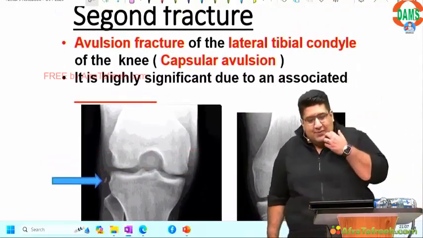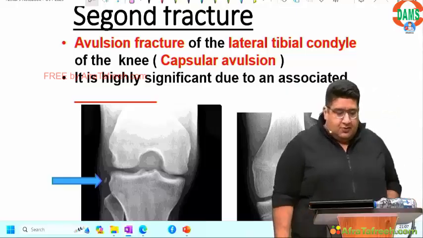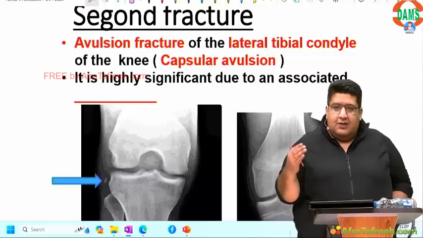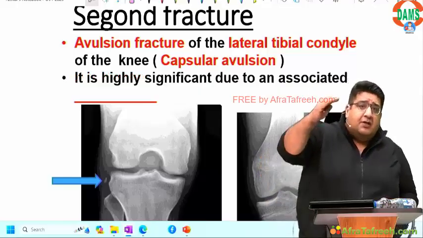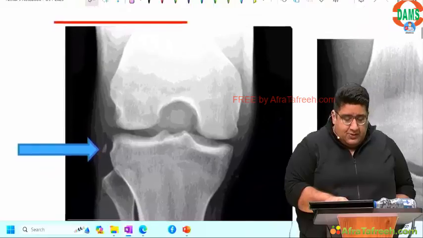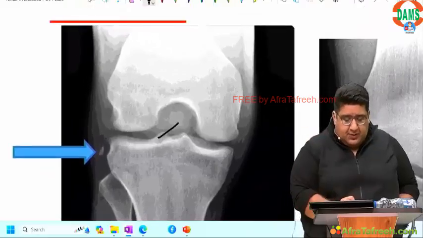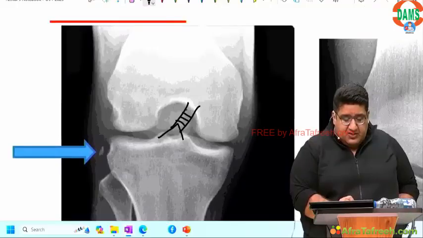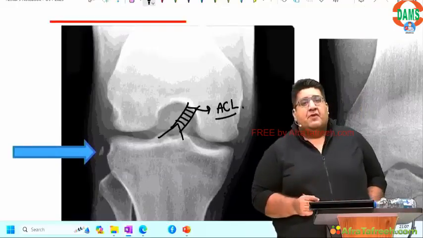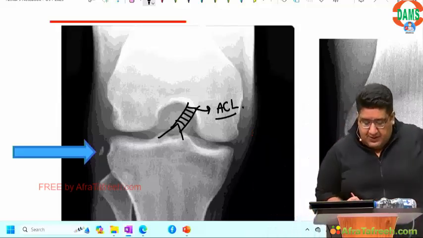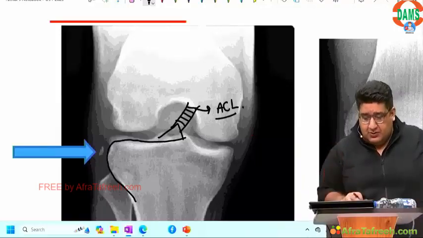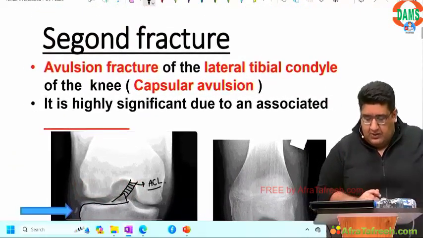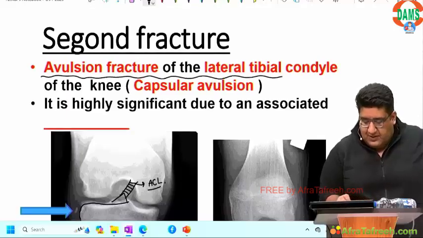Sometimes the bumper of a car hits you in such a way that the fracture of the lateral tibial condyle extends onto the tibial spine. Not only does it extend onto the tibial spine, but the ligament that gets inserted onto this tibial spine, the ACL, will be fractured as well. So fracture of the lateral tibial condyle extending into the tibial spine along with an ACL tear is called Segond fracture.